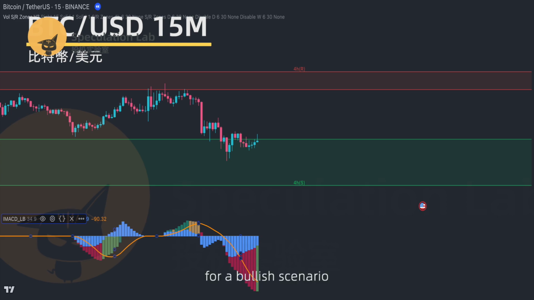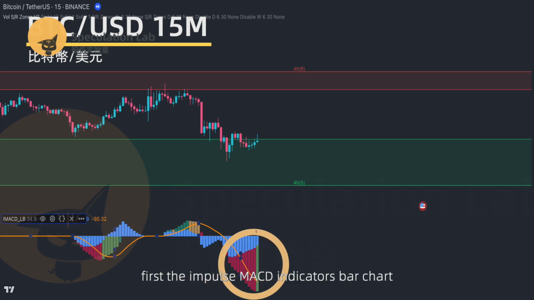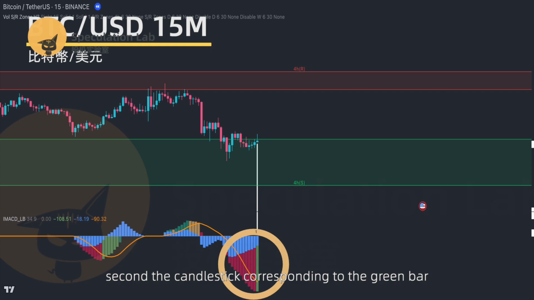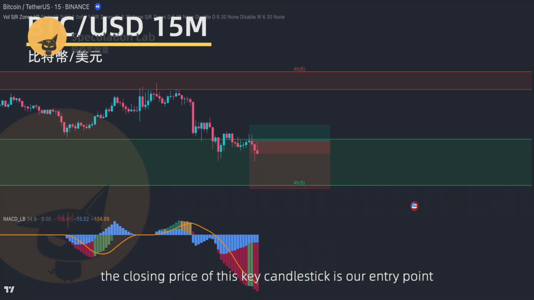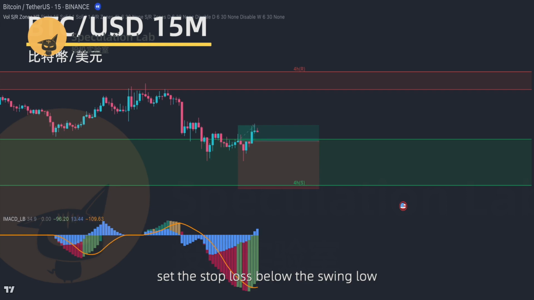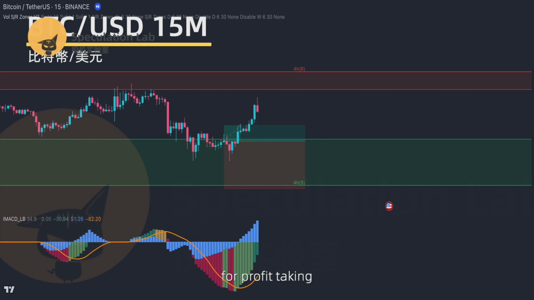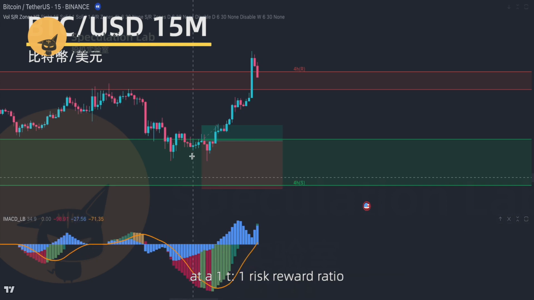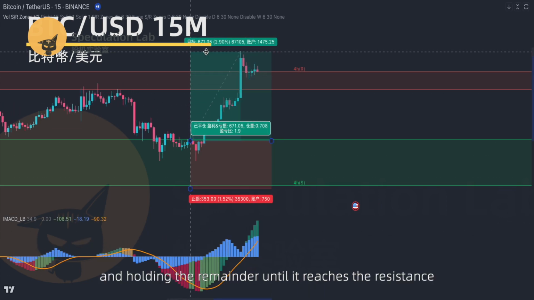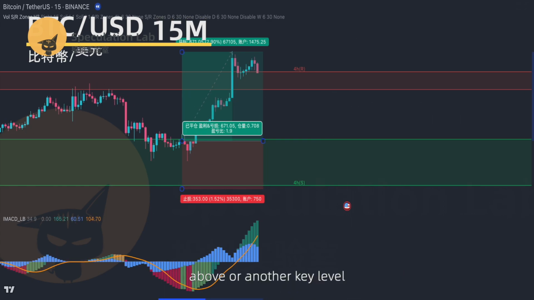For a bullish scenario, first, the Impulse MACD indicator's bar chart shows green bars below the zero line. Second, the candlestick corresponding to the green bar must retrace to the support zone. When both conditions are met, this candlestick is our key candlestick. The closing price of this key candlestick is our entry point. Set the stop loss below the swing low or the support area. For profit taking, use a tiered approach, exiting a portion at a 1-to-1 risk-reward ratio and holding the remainder until it reaches the resistance above or another key level.